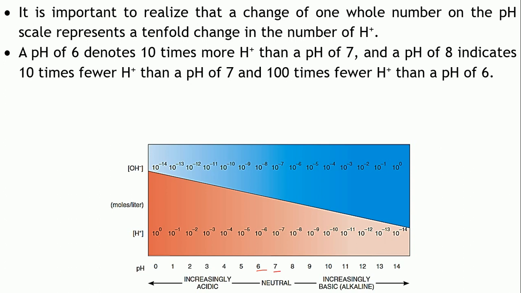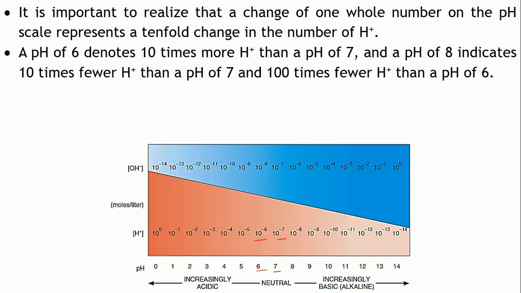Though the change in the pH is just by one scale, what is happening to your hydrogen ion concentration? It is changing by 10 folds, right? This is 10 raised to minus 6 and this is 10 raised to minus 7. So, the decimal point is shifting by 1. That means the concentration is changing by 10 folds, 10 times the change in the H plus ion is taking place.